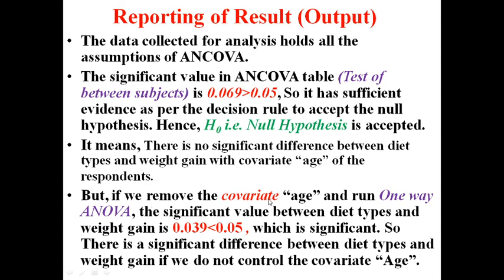But if we remove the covariate age and run one-way ANOVA, the significant value between diet types and weight gain is 0.039, which is less than 0.05, which is significant. So there is a significant difference between diet types and weight gain if we do not control the covariate age. So this is the output result of ANCOVA. So that's it. Thank you very much. This is for ANCOVA.